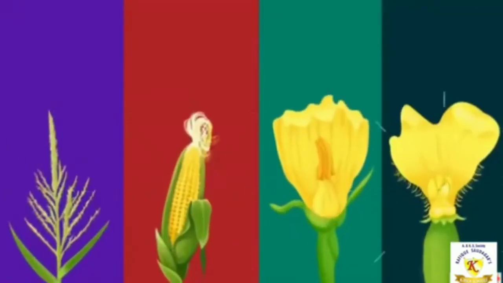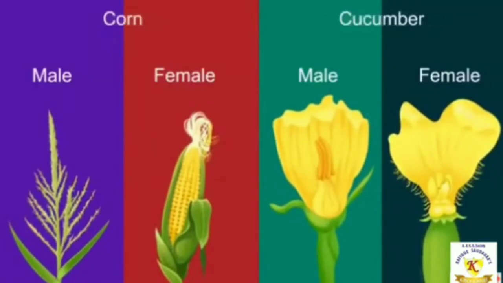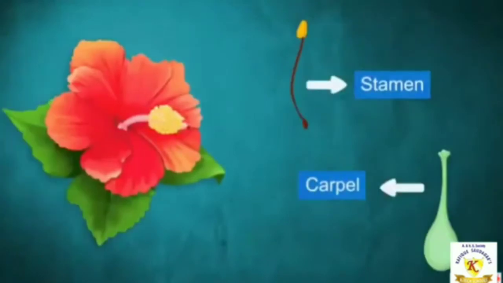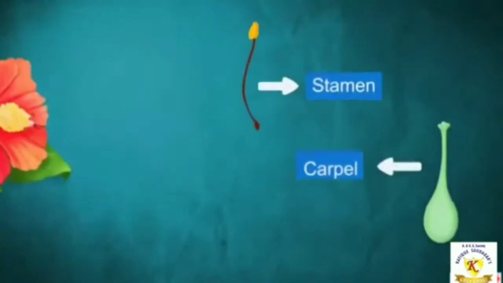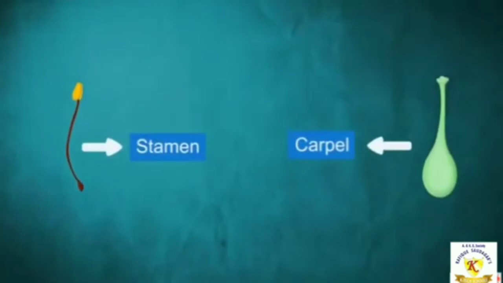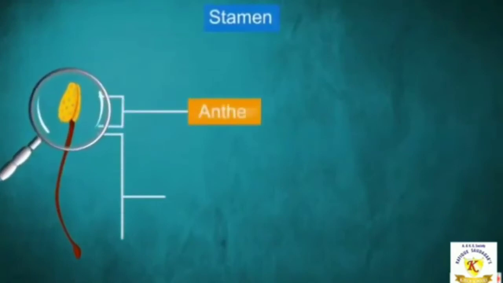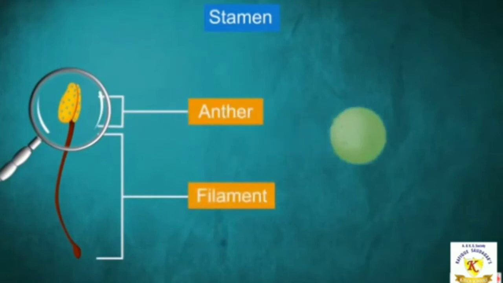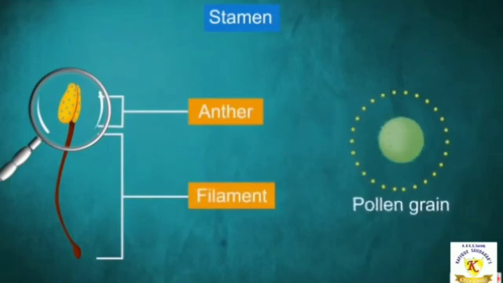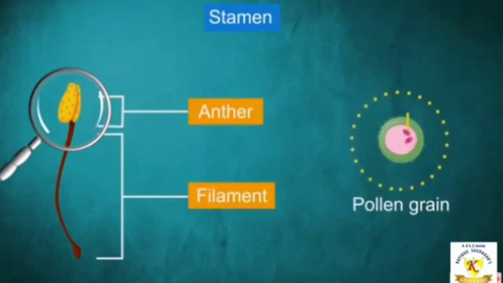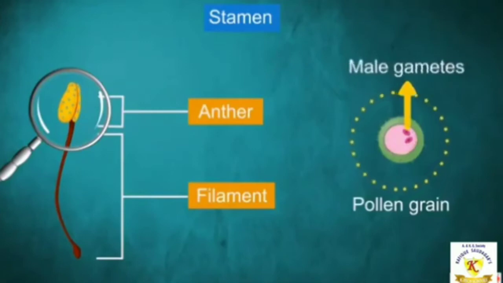Okay, now let us know about the different parts that make up a stamen and a carpel. Now, let us see, children. A stamen is made up of two parts, an anther and a filament. Anther produces pollen grains. It is the pollen grain that contains the male gamete.